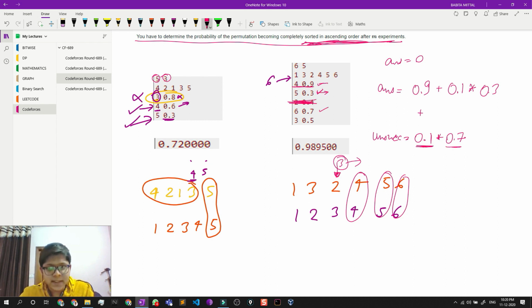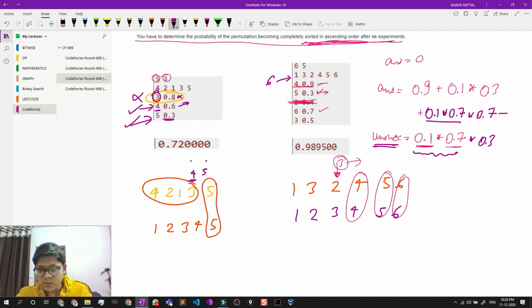Now moving on to the next step, let me change the color. So moving to the next step, which is this. So now I had been unsuccessful in the last 2 steps. Now I will be successful, which means 0.1 into 0.7, which is unsuccessful in the last 2 steps, and now I am successful. But it might happen that I would be unsuccessful at this step also, so it would be 0.3 in my unsuccessful, because from the last 3 I am unsuccessful.